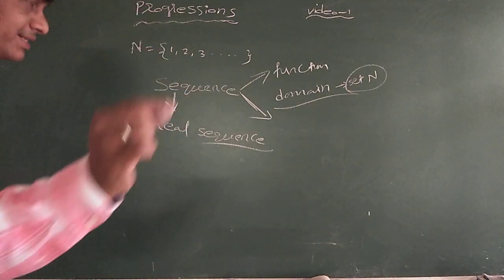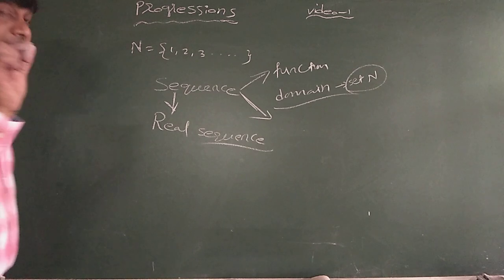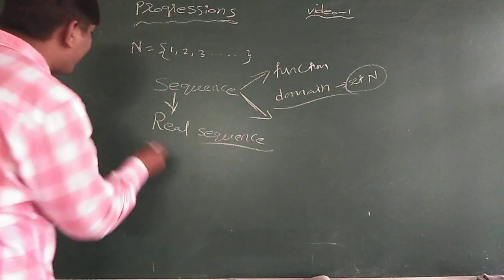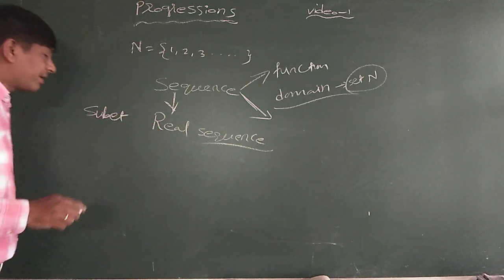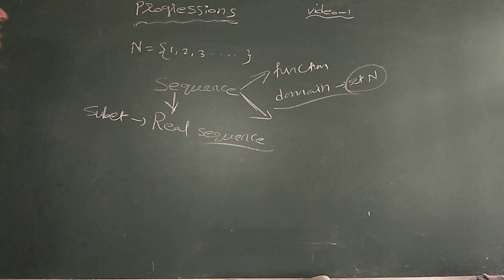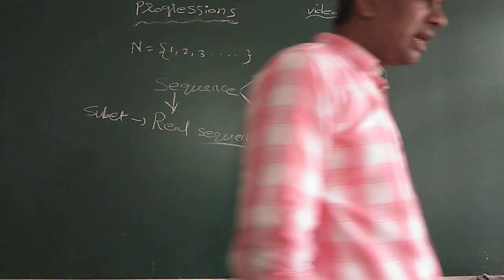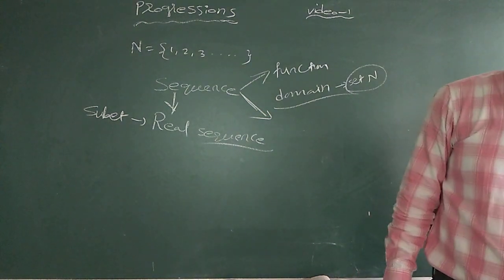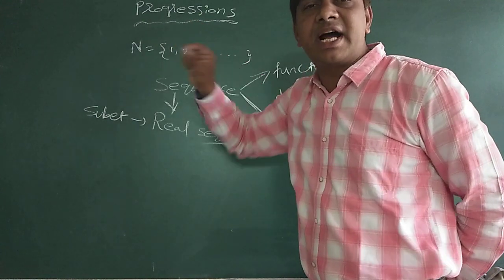A sequence whose range is a subset of real numbers is called a real sequence. Understood?